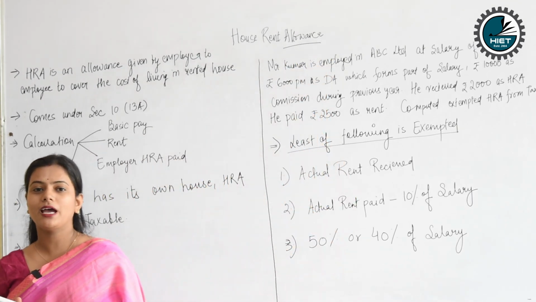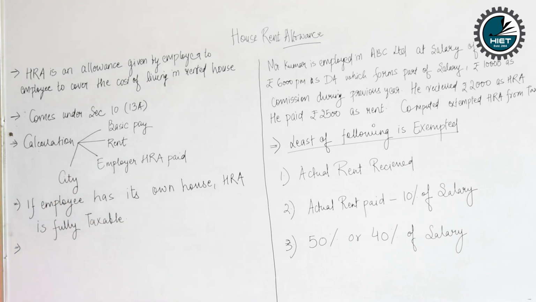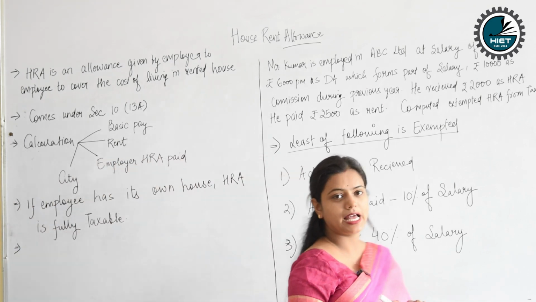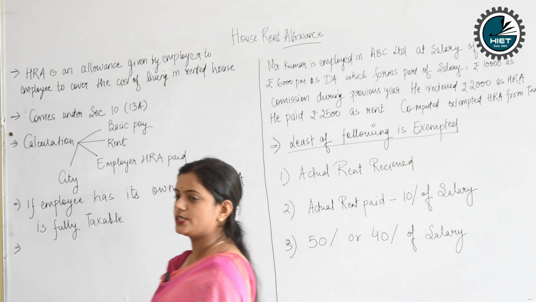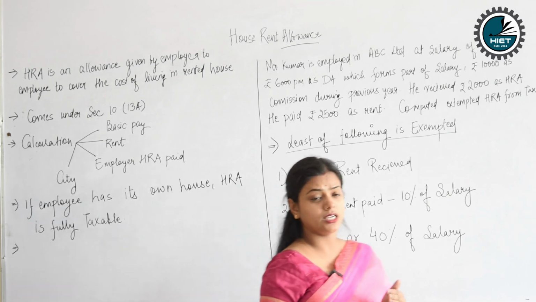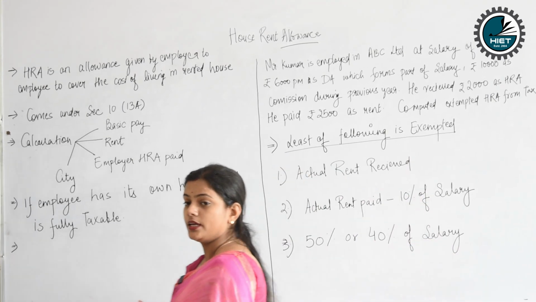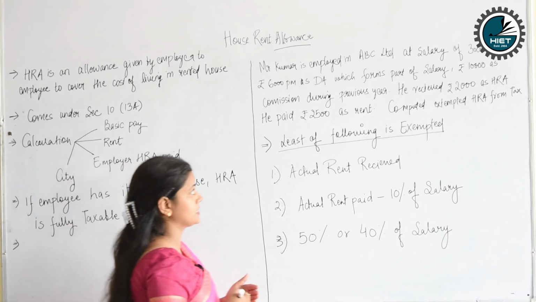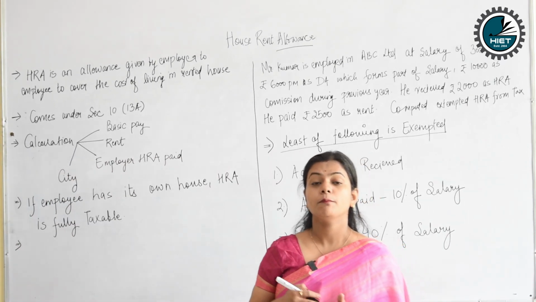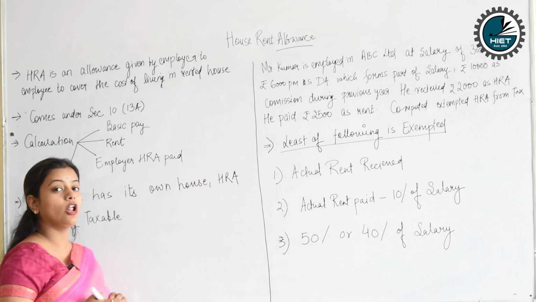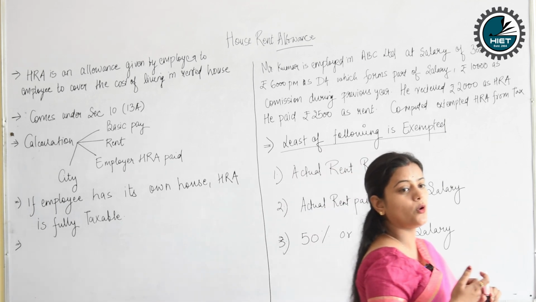What do you mean by allowances? I have described earlier that salary comprises various components called basic salary, DA, that is dearness allowance, allowances and perks. So what is allowance? When an employer pays the expenses of an employee in cash, that is called allowances. And when an employer pays the expenses of its employee in the form of kind, it is called perquisites, or in colloquial language we call it perks.